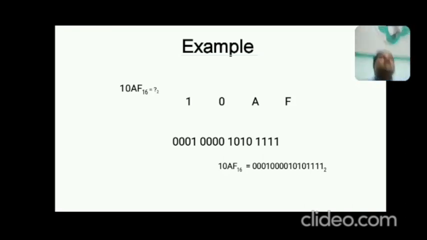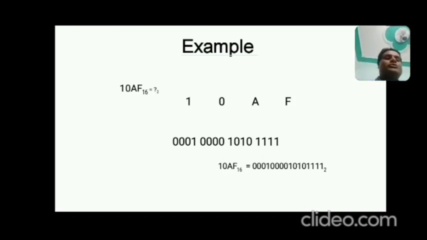Why do we write each digit in 4 bits? Because 2 to the power 4 is equal to 16. So 4 is the power for hexadecimal. That means 4 bits represent each digit. So in hexadecimal we can write each individual digit as 4 bits.